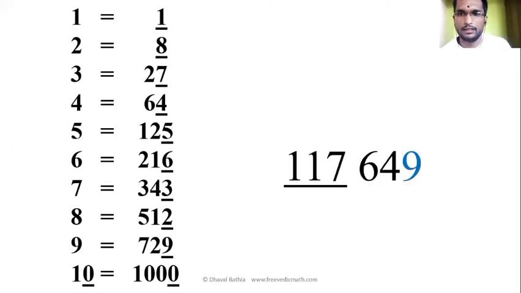Then next, this number has 6 digits, the last number is 9. 9 married with whom? 9 itself. Then I will write down 9.